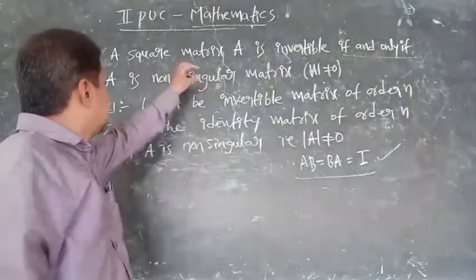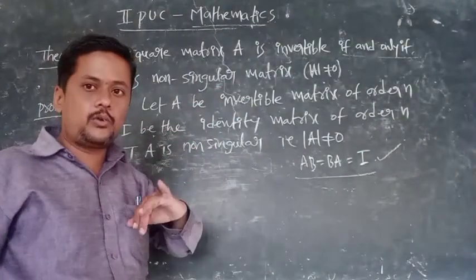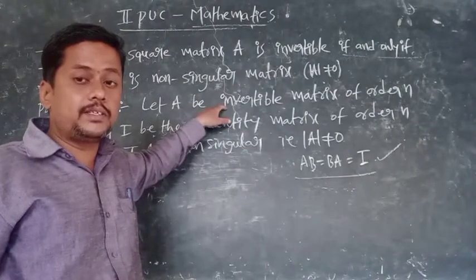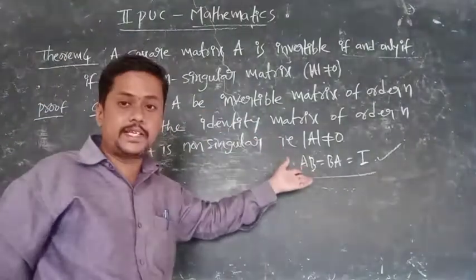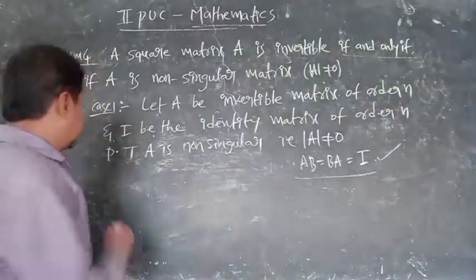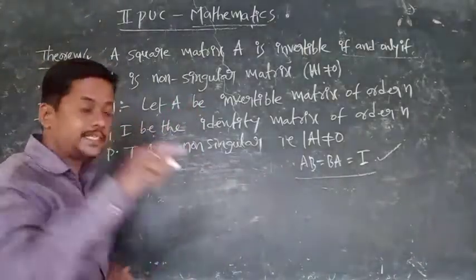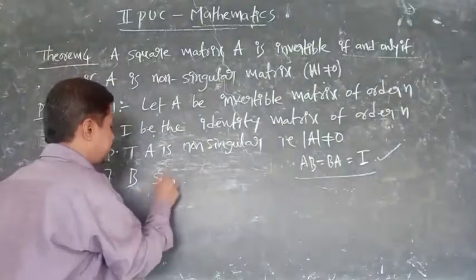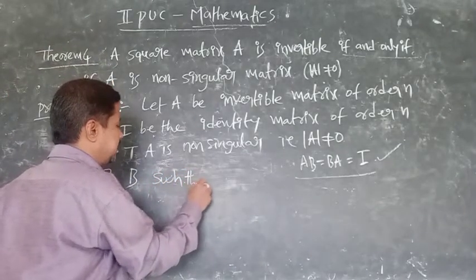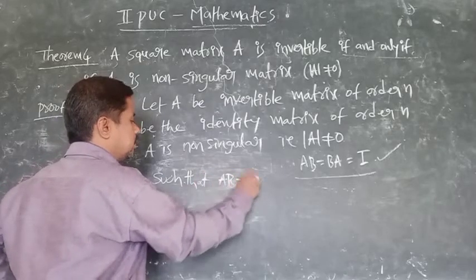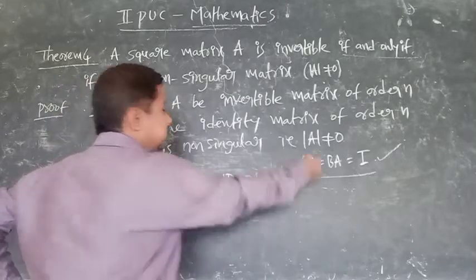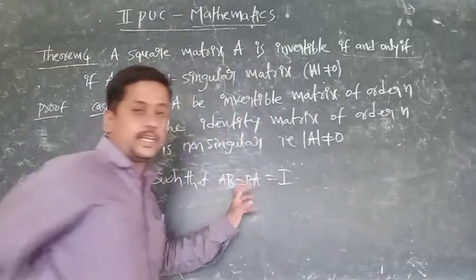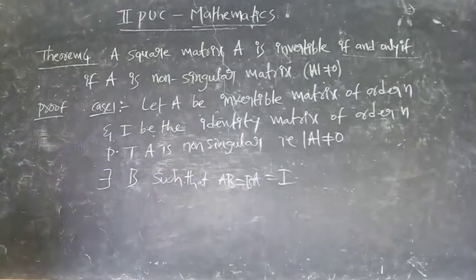See. What is the given condition? We must look at what has been given to us. You have to understand. An invertible matrix is given. Invertible matrix means this condition is satisfied. So if A matrix is there, there exists a B matrix such that AB is equal to BA is equal to I. This is the invertible condition. Keep it in your mind, my dear friends. Okay, this is the invertible condition. So AB is equal to BA is equal to I.